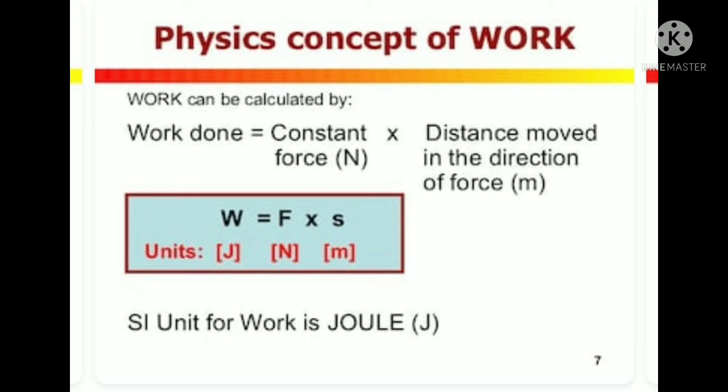Now the scientists have given different SI units, standard international units ਦਿੱਤੀਆਂ ਹੋਈਆਂ work ਦੀ ਹੁੰਦੀ ਹੈ. SI unit of work is joules. Joule, he was a scientist who has given this unit. Now 1 joule is equal to 1 Newton into 1 meter. Means ਜਦੋਂ ਤੁਸੀਂ force apply ਕਰਦੇ ਹੋ 1 Newton and the object moves the distance of 1 meter, that is defined as 1 joule.